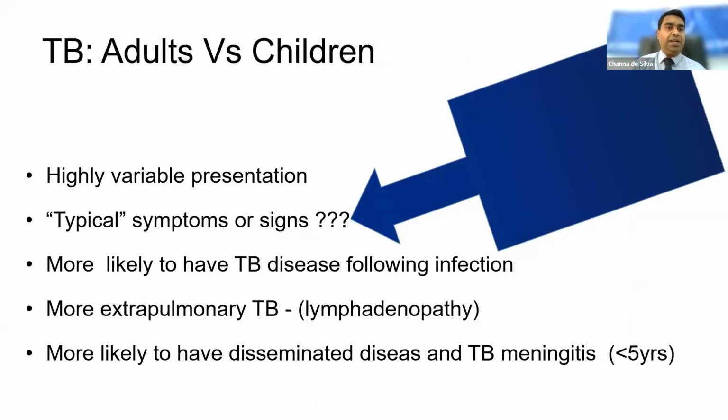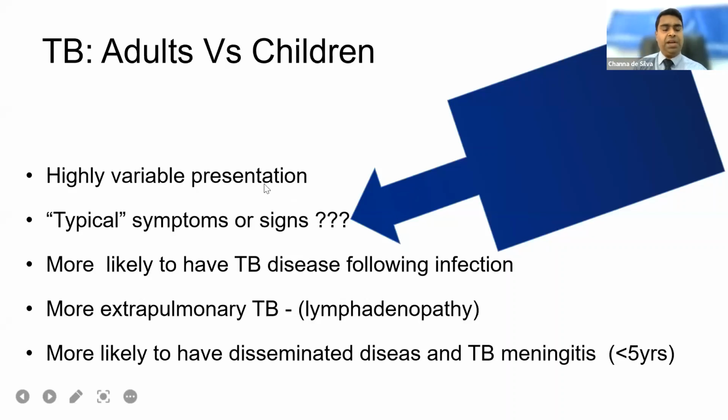Why is that? There are important differences between the classic picture of TB we usually see in adult patients and what we see in children. That is one of the main reasons for this underreporting, as well as the many challenges in the diagnosis of TB in children.